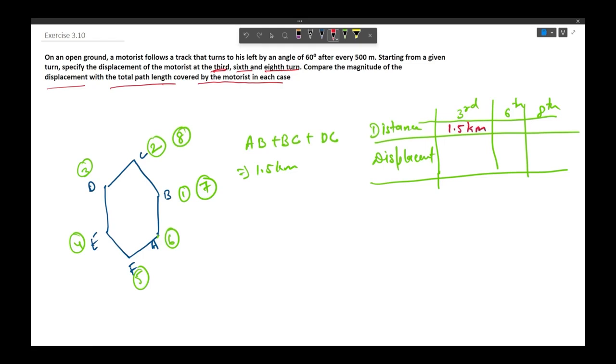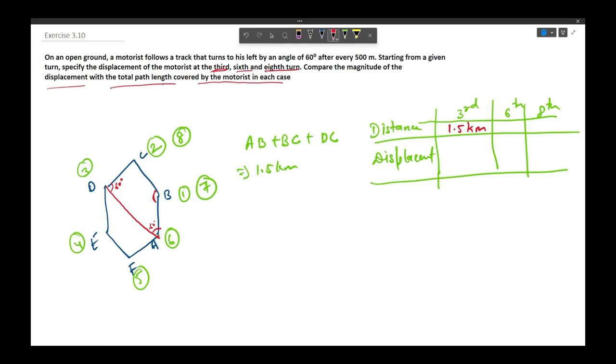And the displacement would be calculated by drawing a straight line from point A to D. Now we see that this is a hexagon. Together these two angles make 180 degrees, and this is 120 degrees. So this is going to be 60 degrees, and again this is going to be 60 degrees.